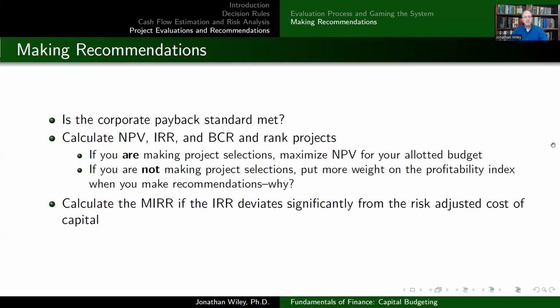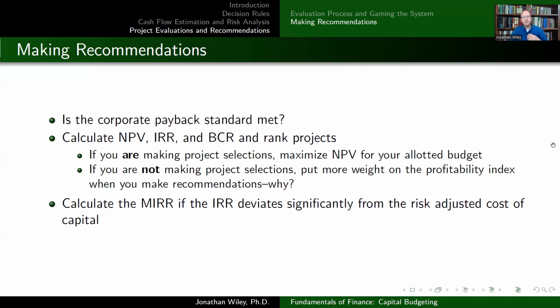And so doing the other two combined might actually lead to a higher overall net present value than that one project by itself, leaving $400,000 uninvested. So that's the idea. We want to look at the combination that gets the highest overall net present value given my budget, if I am the one that's making the decision.